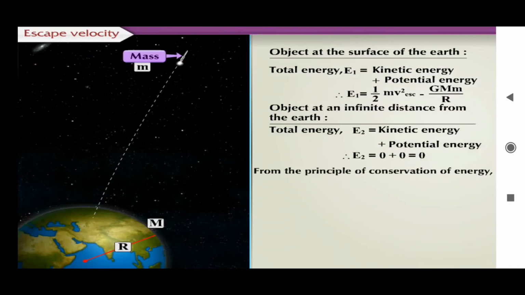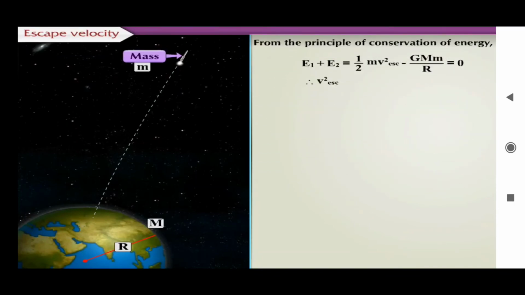From the principle of conservation of energy, E1 equals E2. Therefore, 1 upon 2 into small m into v escape square minus capital G into capital M into small m upon capital R is equal to 0. Therefore, v escape square is equal to 2 into capital G into capital M upon capital R. Thus, v escape is equal to root of 2 into capital G into capital M upon capital R.